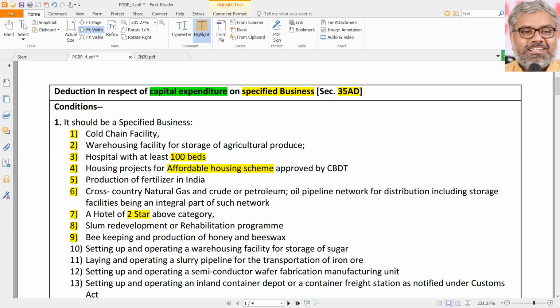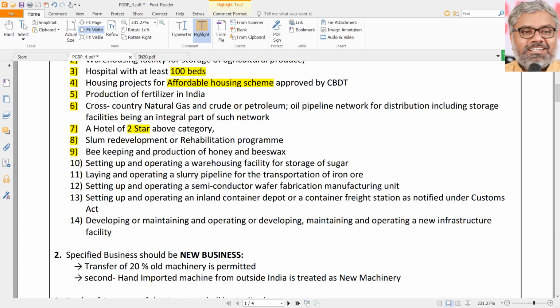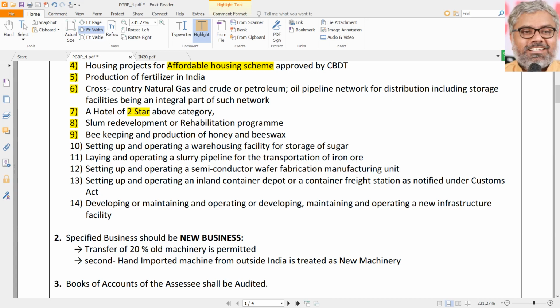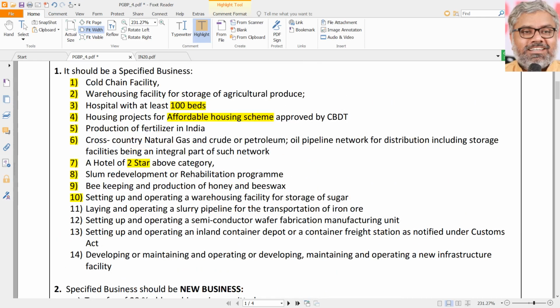For a normal person, any other normal businessman, for any capital expenditure, they can get a deduction over a period of time called depreciation. But for these specified businesses, one shot, 100% deduction they can claim on the capital expenditure. That is the benefit that is given to all these businesses called specified businesses. And you need to remember this list, there is no option. And you have to remember them exactly.